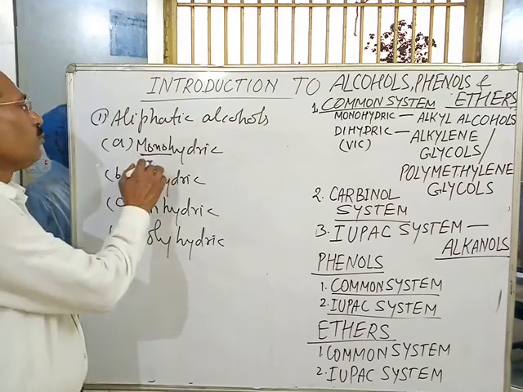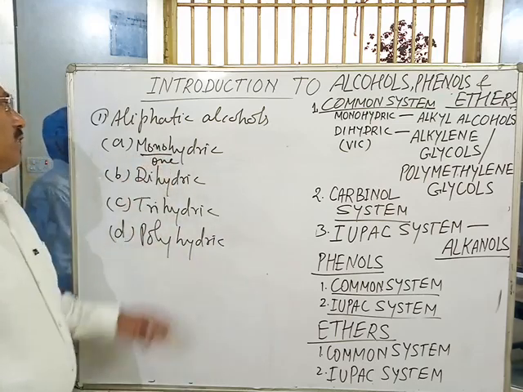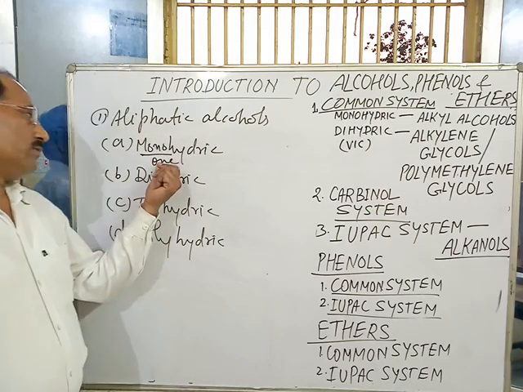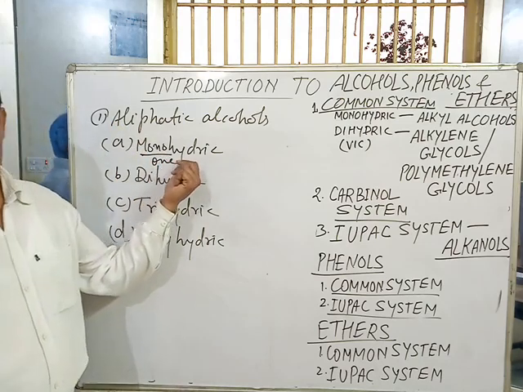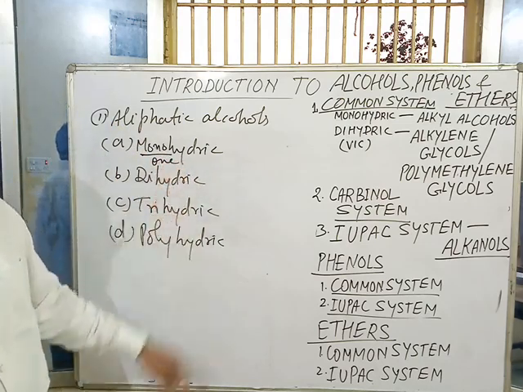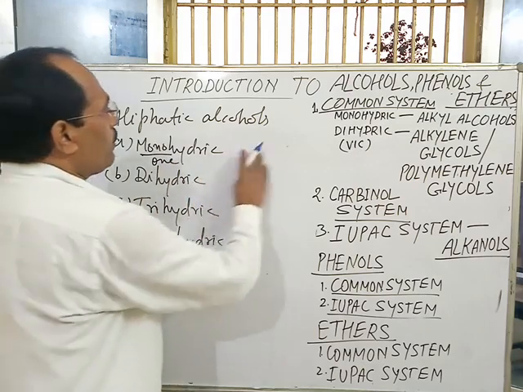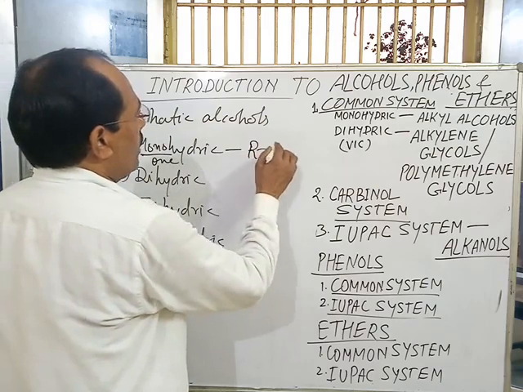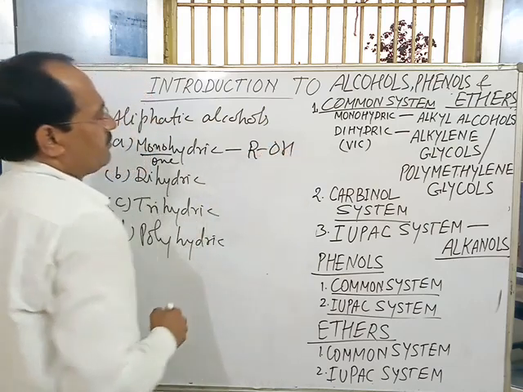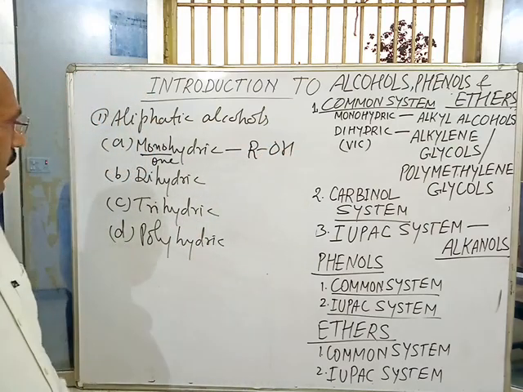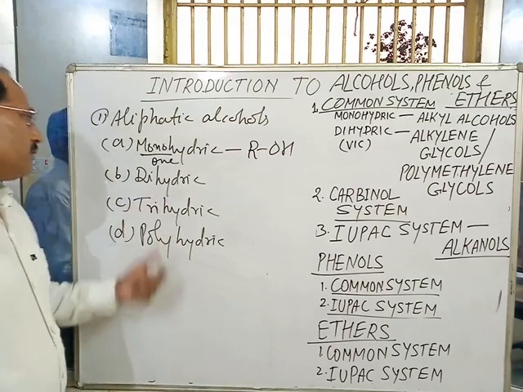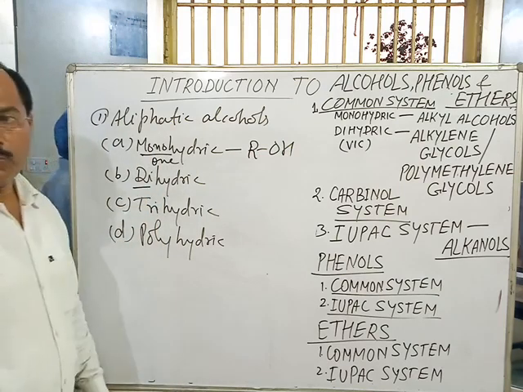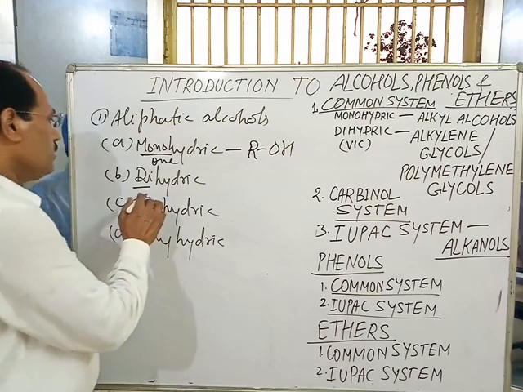Mono means one. Aliphatic alcohols in which only one OH group is present are called monohydric alcohols, and all monohydric alcohols are represented by the general formula ROH. Di means two.